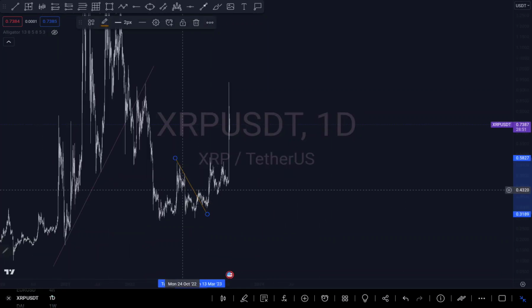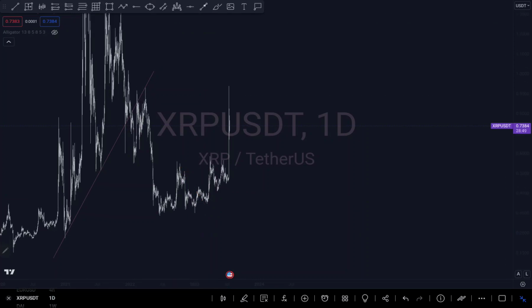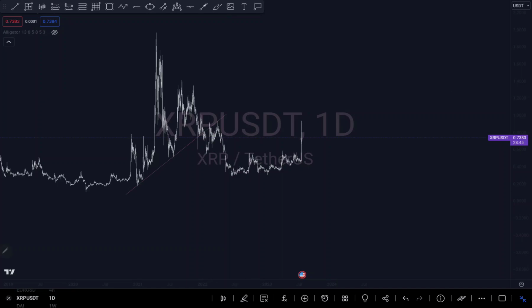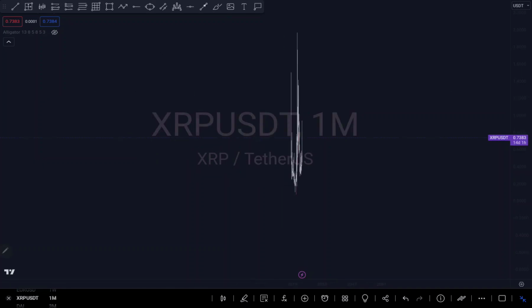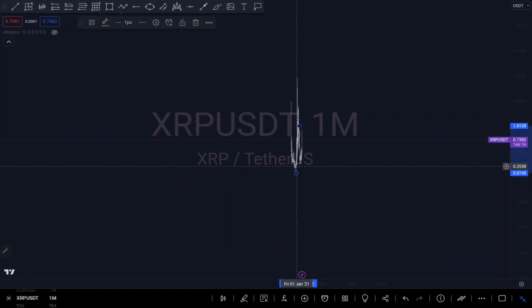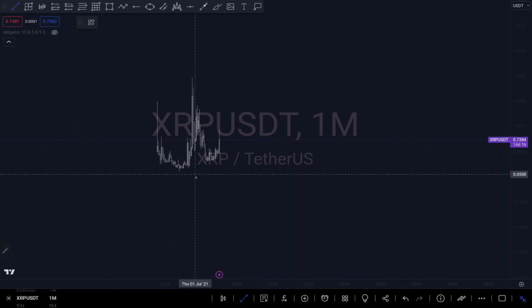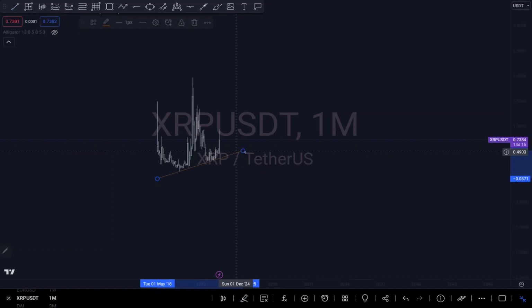So I'm going to do a fresh analysis on XRP since my current analysis has been done. Let me go to a bigger time frame. If you watched my analysis before, you know I mostly do top-down analysis. I go from a bigger time frame to a smaller time frame. That is how I've always analyzed. So this is the monthly time frame, and I'm going to do my analysis and go down.